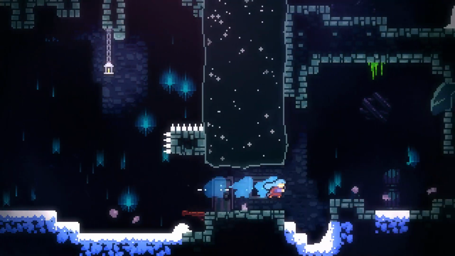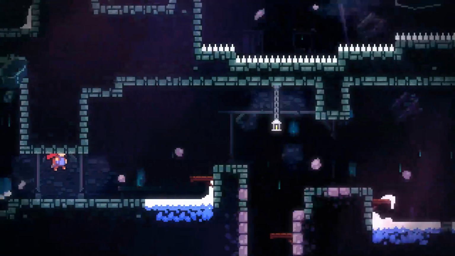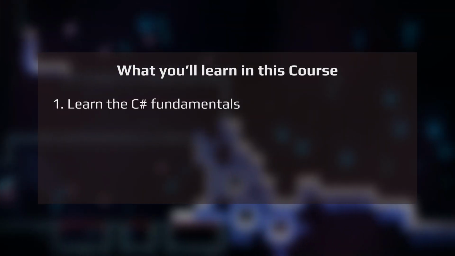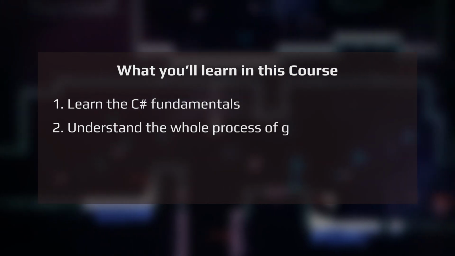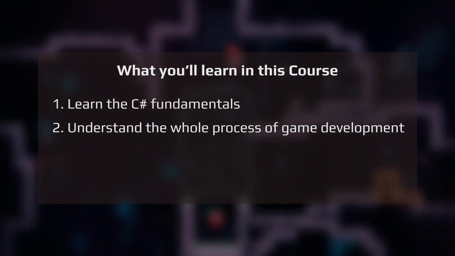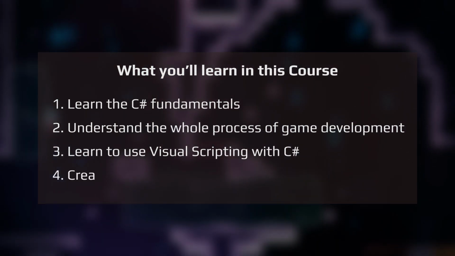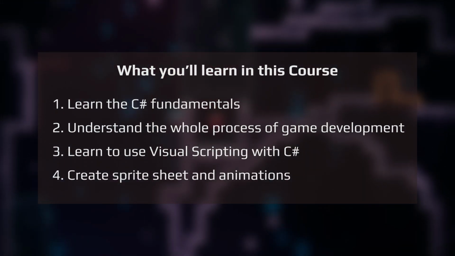In this course, you are able to learn everything you need to develop a 2D platformer like Celeste with C# and Unity 2021. For example, learn the C# fundamentals, understand the whole process of game development, from sketch to finish. Learn to use visual scripting with C#. Create sprite sheet and animations.